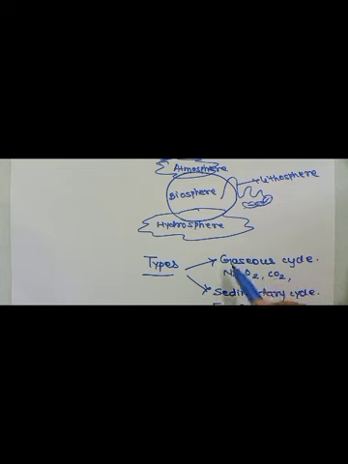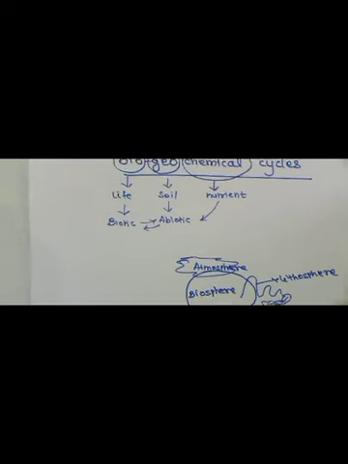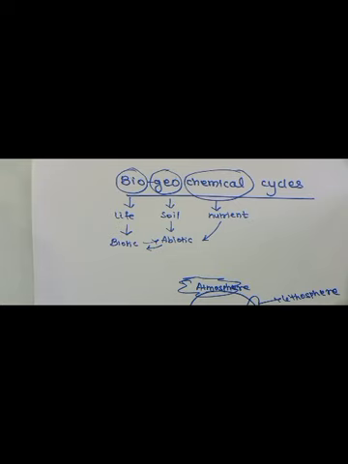The gaseous cycle is a speedier cycle than the sedimentary cycle. For example, if carbon dioxide has accumulated in an area, it is quickly dispersed with the winds or absorbed by the plants. Climatic changes and human activities seriously affect the speed and intensity of the equilibrium of these cycles. Hence, various aspects of these cycles are extensively studied nowadays. So students, this is how the biogeochemical cycle operates in nature. I hope you have understood this.